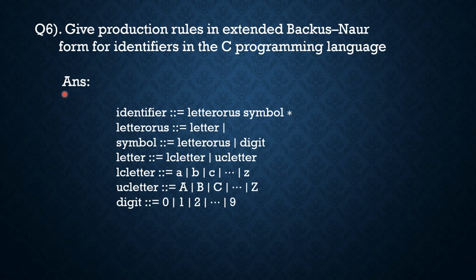The sixth question: give the production rules in Extended Backus-Naur form for the identifier in the C programming language. The production rules for the C programming language are like this: digit having 0, 1, 2 up to 9, uppercase letter having A, B, C up to Z, lowercase letter having a, b, c up to z, and so on.